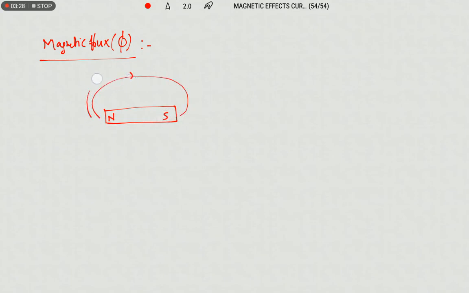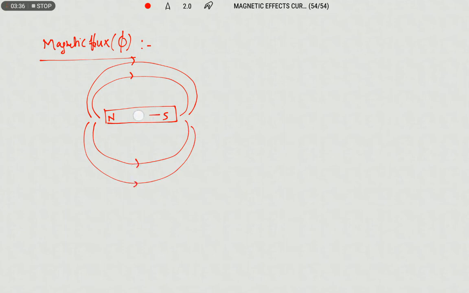The direction of the field lines is from north pole to south pole outside the magnet, and from south pole to north pole inside the magnet. In a uniform magnetic field, the field lines are parallel and equally spaced.